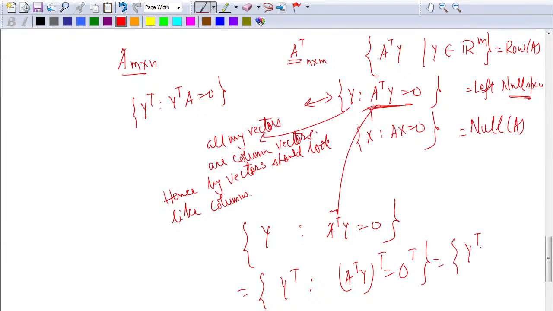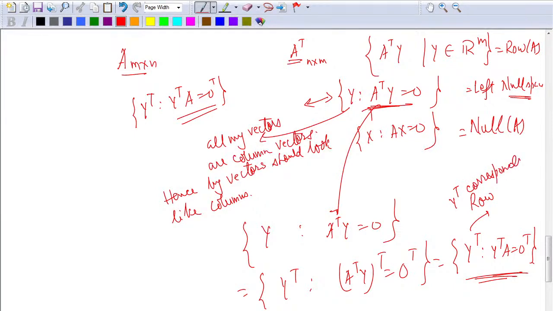Then this is the same as Y transpose such that, multiplying this out, Y transpose A is 0 transpose. So it should be a transpose here, because the row vector has to be a row vector. We do not write like this basically because all our vectors are column vectors, but here I am speaking in terms of row vectors, because Y transpose corresponds to a row vector. So the left null space is the same as this space itself.